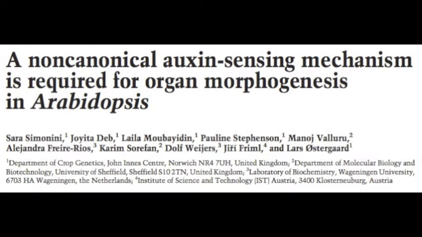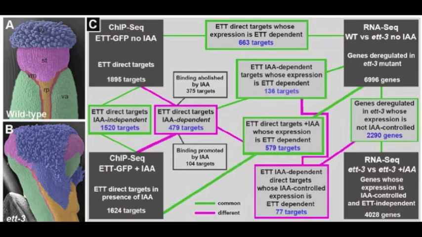So basically in that paper, Lars showed that his group, in collaboration with European collaborators, defined a non-canonical auxin signaling mechanism which revolved around the ETTIN auxin response factor. So thank you, Lars, for joining us again. It would be great to hear now how you've taken that work on and looked more specifically at the role of ETTIN in this process.